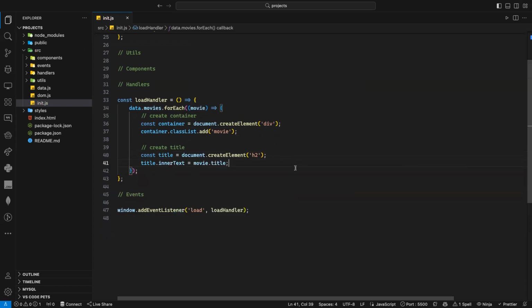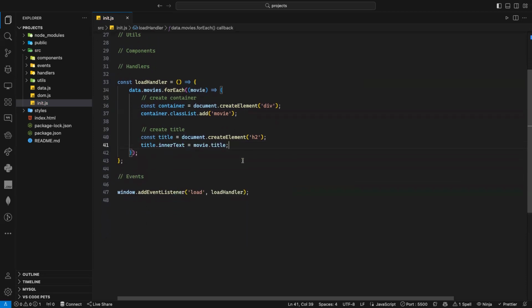And that's simple, as you can see. I told you all the time, the front end is your DOM, and that's your data. You just need to insert the data inside the DOM. We don't need to append this title inside the container yet. First we will create our elements, and at the end we will append all of them.